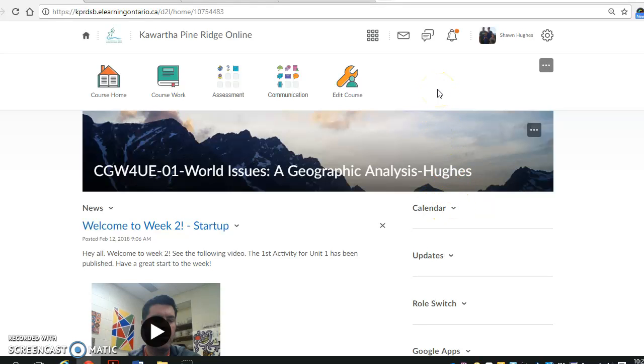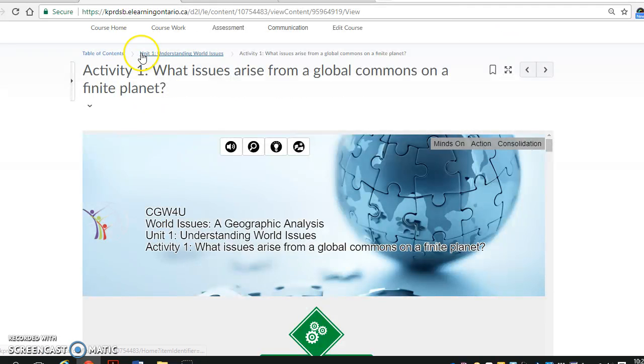to these particular activities. So if you go to coursework and go to the activities, you'll be able to click on Unit 1, Activity 1, and the very first activity that's been published earlier in the week. The due dates will be there for you.